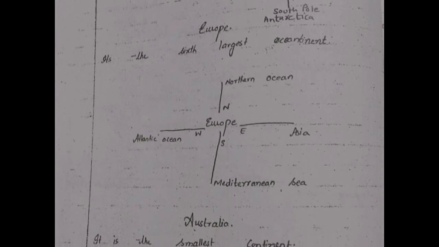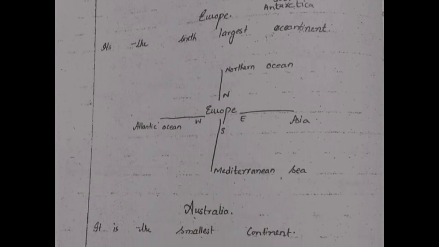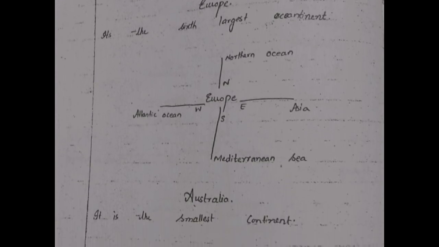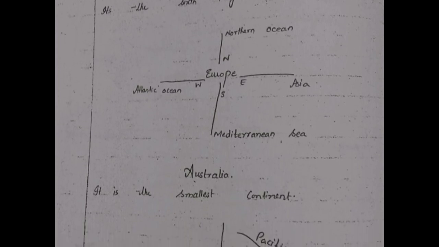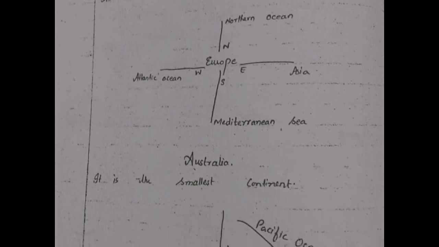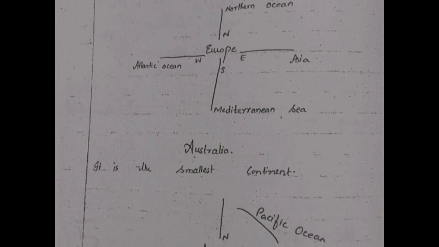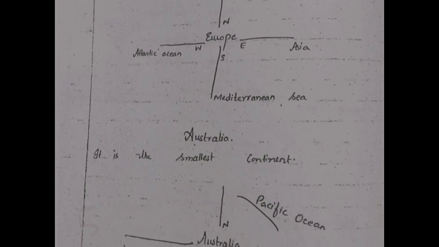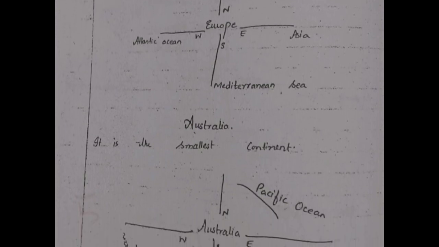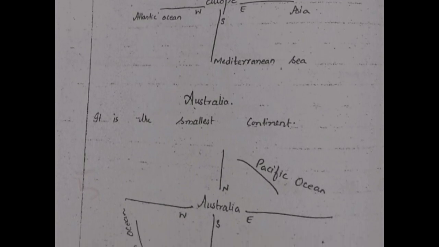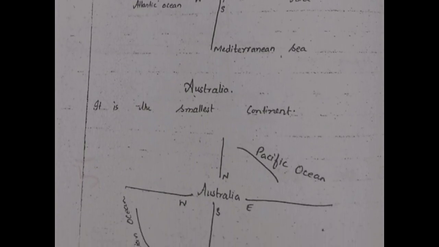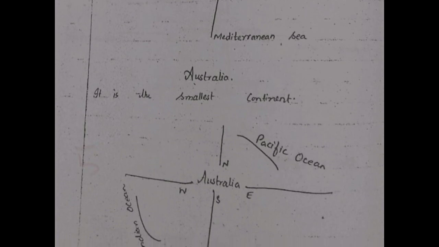Next continent is Europe. It is the sixth largest continent. Northern Ocean is in the north of Europe. Atlantic Ocean is in the west. Mediterranean Sea is in south, and Asia is in east of Europe. Last continent is Australia. It is the smallest continent. So in the northeast is Pacific Ocean, and in the southwest west is Australia.